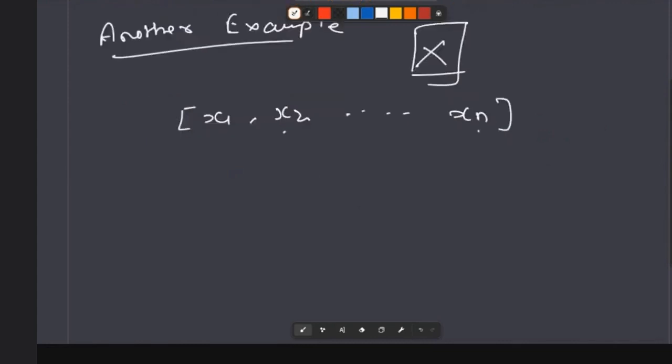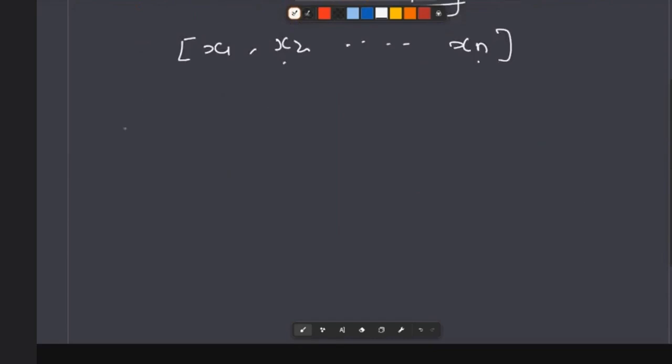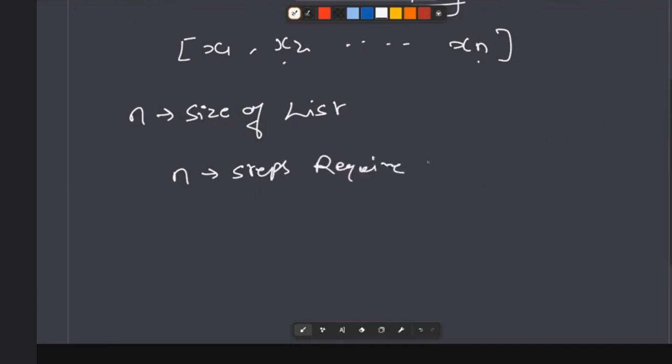So given that n is the size of the list, the number of elements present in the list, you will use n steps. N steps are required to search for the given capital X. But do we need that many steps?